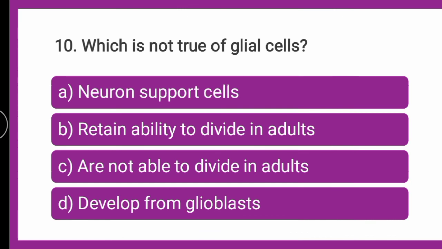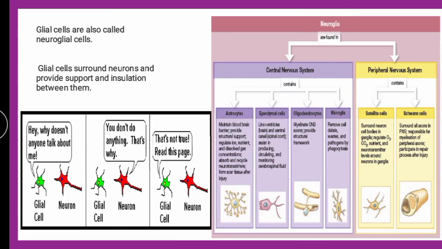Glial cell properties. Next, the glial cells, which are also called neuroglial cells, surround the neuron and provide support and insulation. If you will see here the functions, astrocytes, microglia, the only supportive function is there, that is to provide the support and insulation between them.